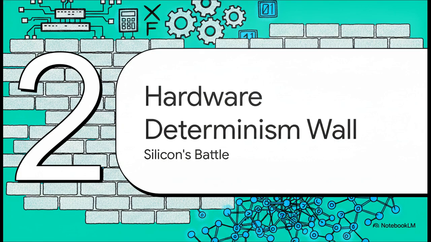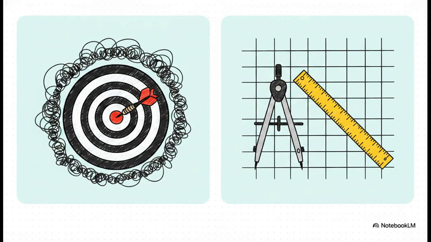Which brings us to Part 2, the hardware determinism wall, or what I like to call Silicon's battle of wills. Now, what's really interesting about this constraint is the stark contrast between how computers actually handle math. On one side, we have the floating point unit. Think of this as the FPU gambler. It's fast, sure, but it's lossy and probabilistic. It essentially throws darts at the board, approximating decimals and dropping data just to save time.